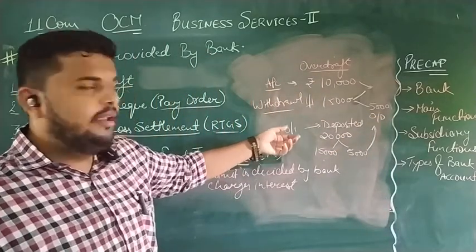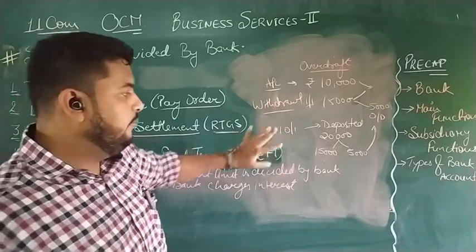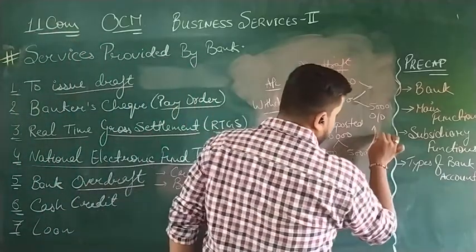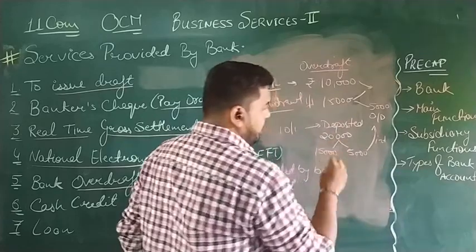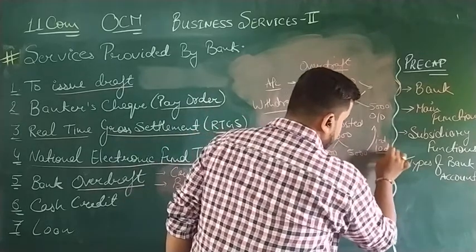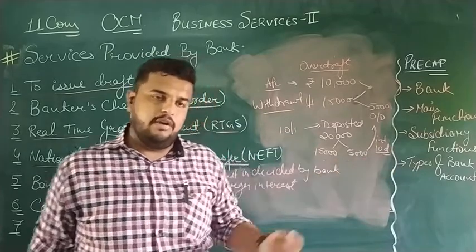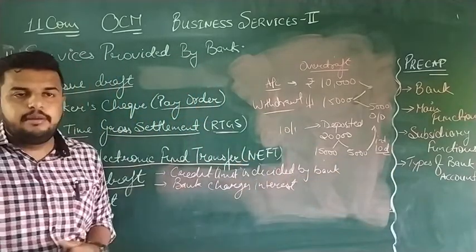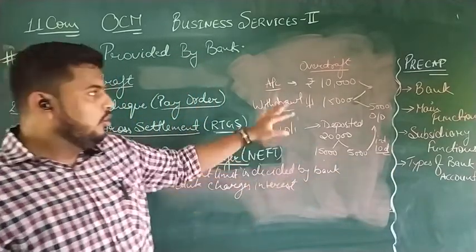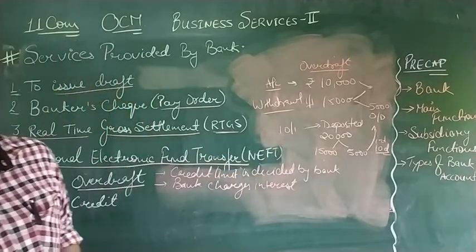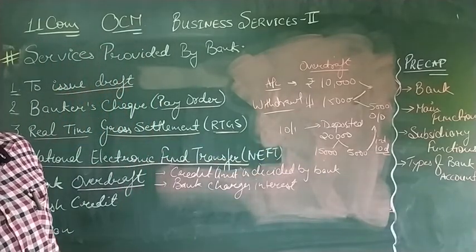Plus I will have to pay interest for 10 days on the amount of 5,000, at the rate of interest decided by the bank. So this is how the whole process of overdraft works. Clear?